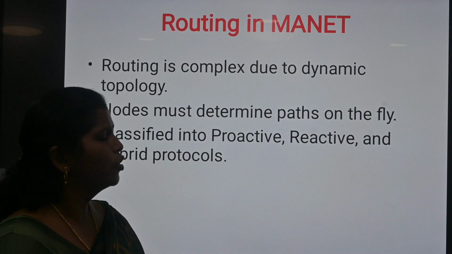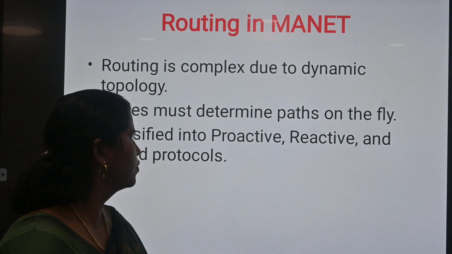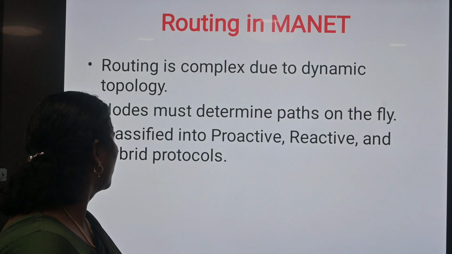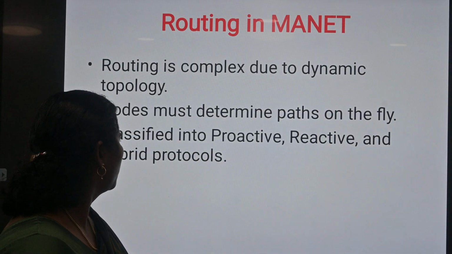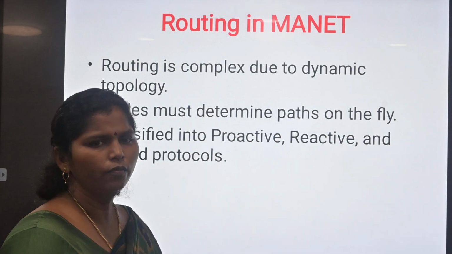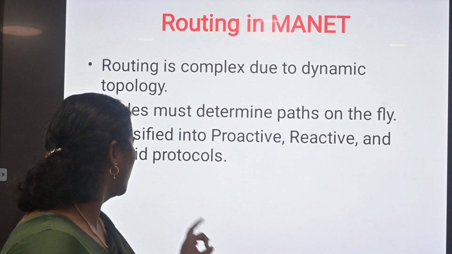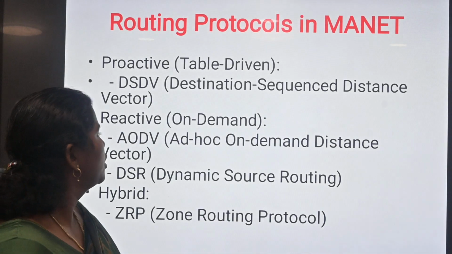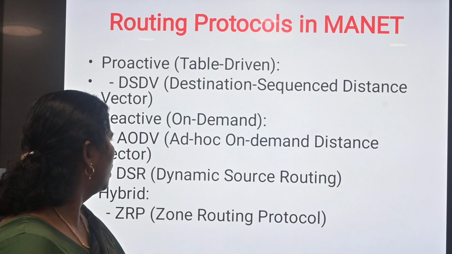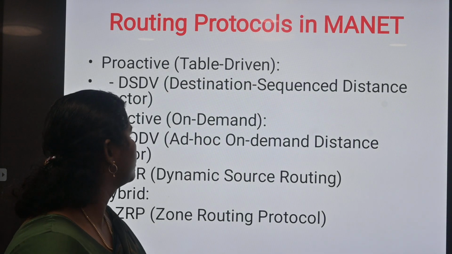Routing in MANET is complex due to dynamic topology. Nodes must determine paths on the fly, classified into proactive, reactive and hybrid protocols. There are three types of routing protocol we use in MANET: proactive, reactive and hybrid. Proactive means table driven, reactive means on demand, and DSR means dynamic source routing.